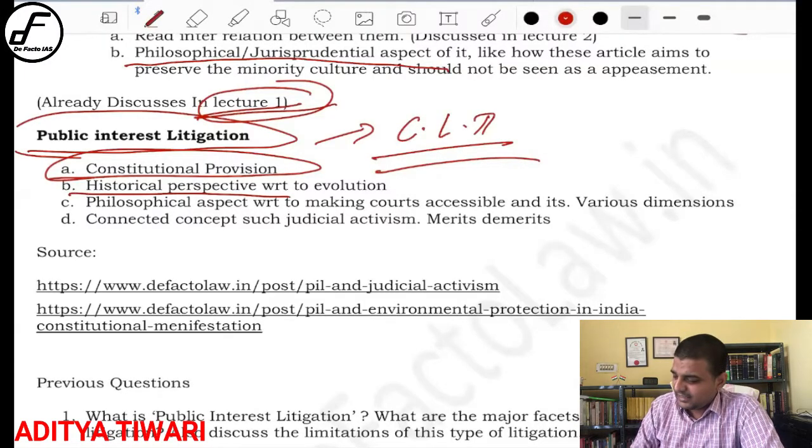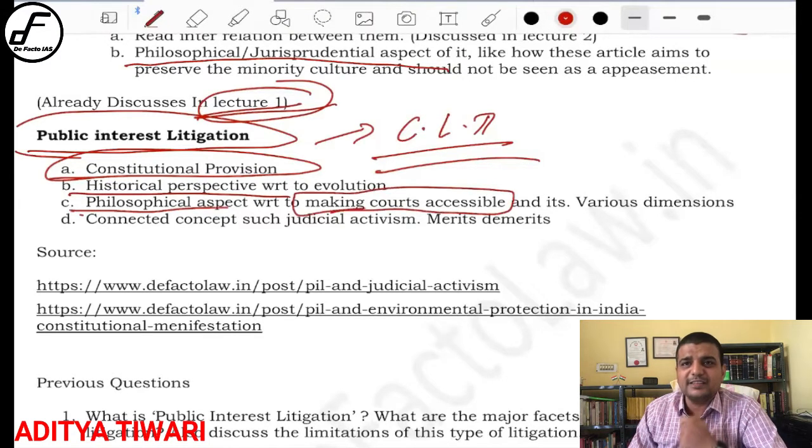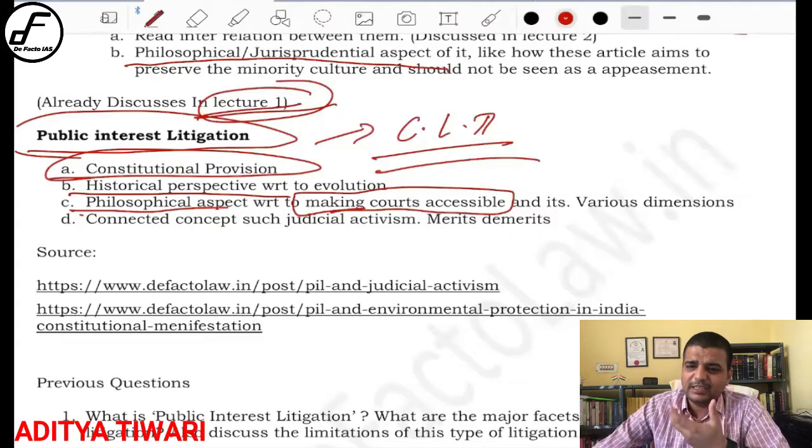Now, why did the thinking change? There itself comes the philosophical aspect, because of making the court more accessible. Right now the courts are not accessible. Why? Because in the case of courts, 90% of the time, in the procedure and everything, people do not actually get justice. So the purpose of the evolution of PIL was to give benefit to individuals so that they can access the court in an easy manner. So you have to study each and every nature of PIL, and then you should understand it.